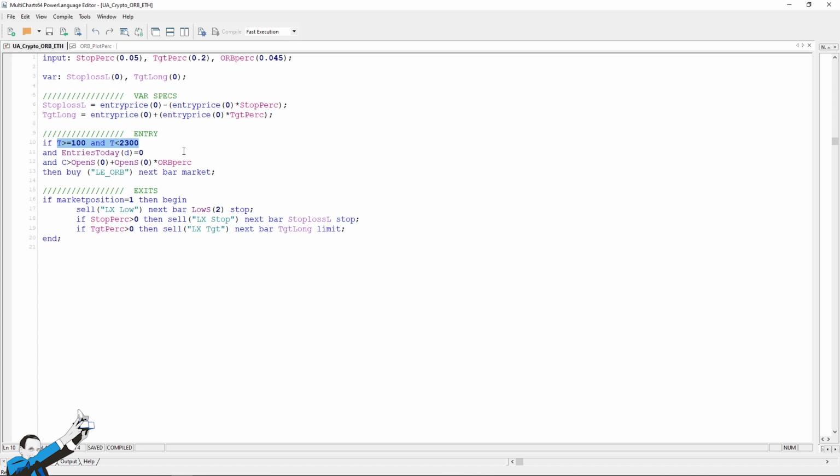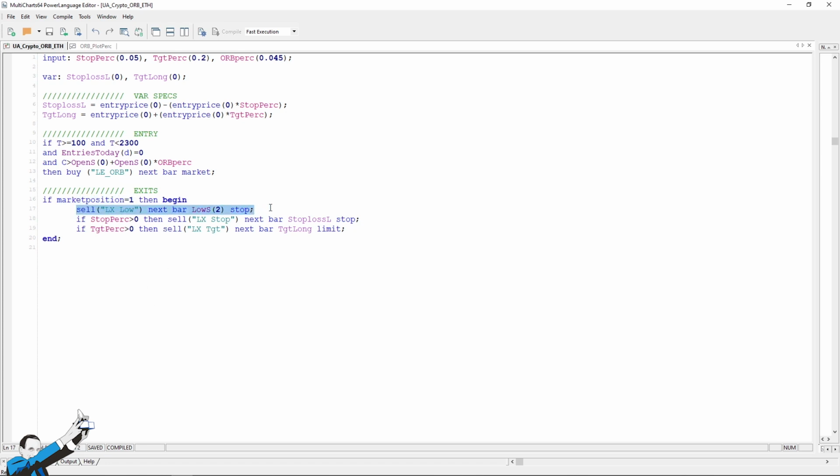Then we have the entry conditions. We simply want to skip the first 2 bars of the session and don't want to trade at the very last bar. We only want 1 entry per day, so not multiple entries. And then, as I was telling you, we have the trigger condition: the close of a 30-minute bar must be greater than what? The opening of today's session plus itself times a percentage, which in this case will be, as I mentioned before, 4.5%. If all these 3 conditions are met, namely the time window, the market position condition, and the trigger level, then we'll buy at market. For exits, when we're in a bullish position, we can close substantially at the low of 2 sessions ago.